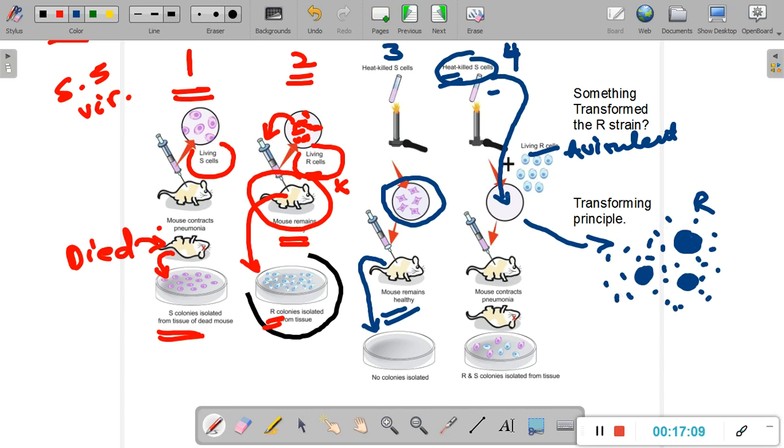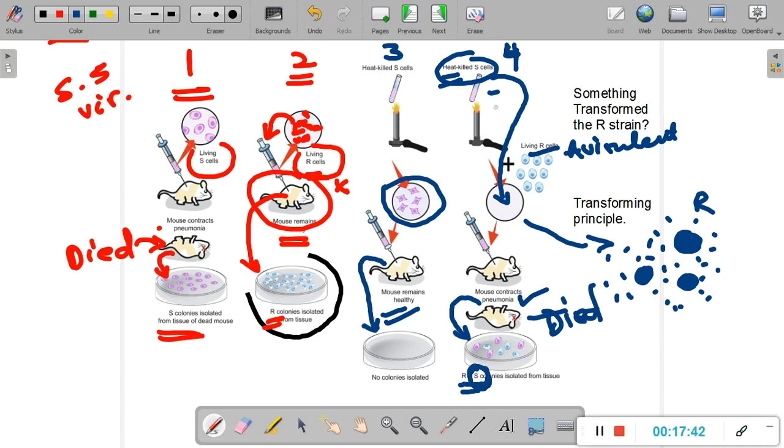So now he took this suspension out, the scraped out suspension, he made a solution out of it, put it into the syringe, injected it into the mouse, and the mouse developed the symptoms of pneumonia and it died. The mouse died. And then he also took a certain tissue sample from the body of this dead mouse and he cultivated it. And he figured out that both the colonies, rough and smooth colonies, were isolated from the tissue. Now here the most important one is he was able to isolate the smooth colonies from the tissue.